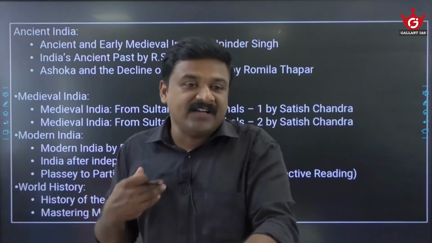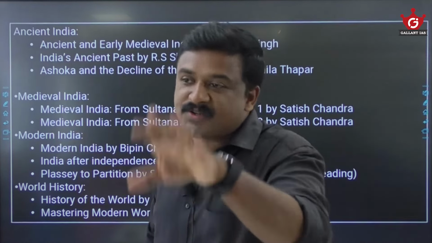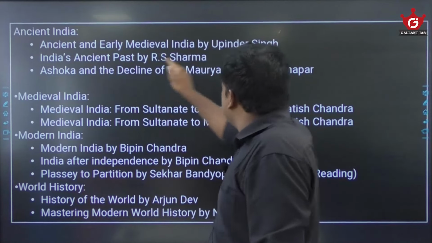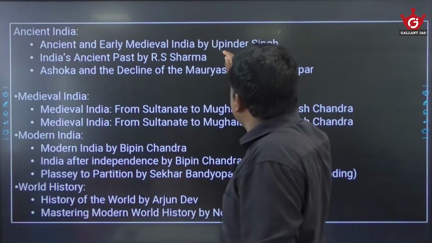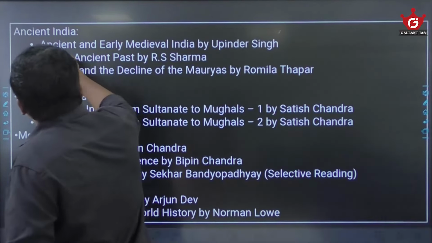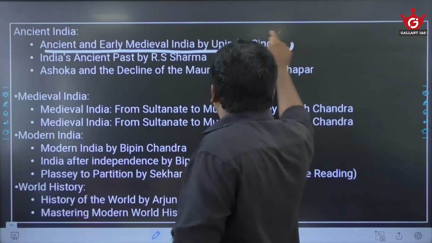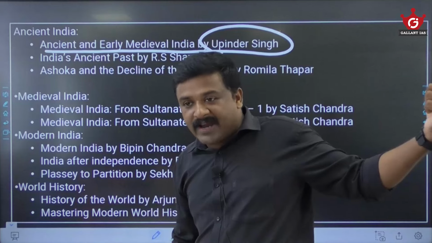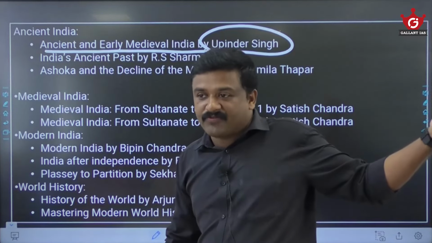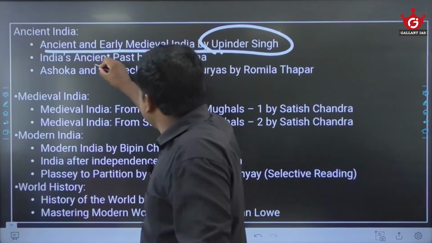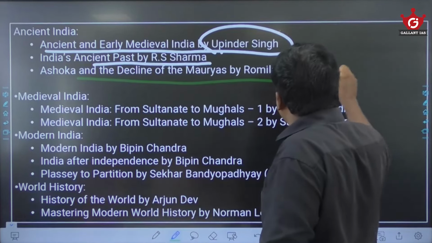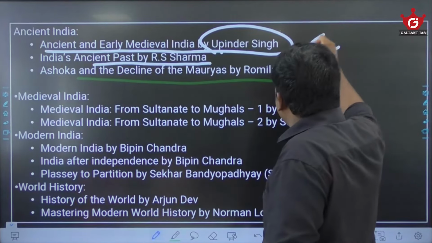The standard reference books I would say students should have, of course, for ancient India, Upinder Singh is a good reference. Ancient and Early Medieval India by Upinder Singh. If you don't have this textbook, no worry. In the library you can access it. Then India's Ancient Past by R.S. Sharma. Ashoka and the Decline of the Mauryas by Romila Thapar. These are some important books you should read.